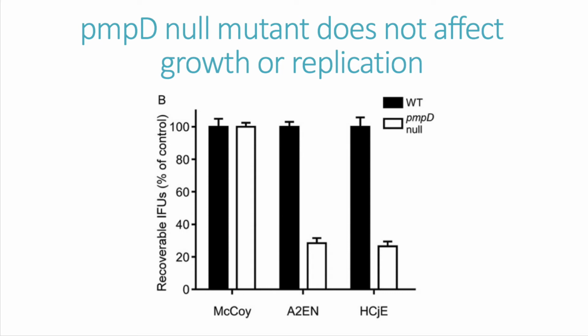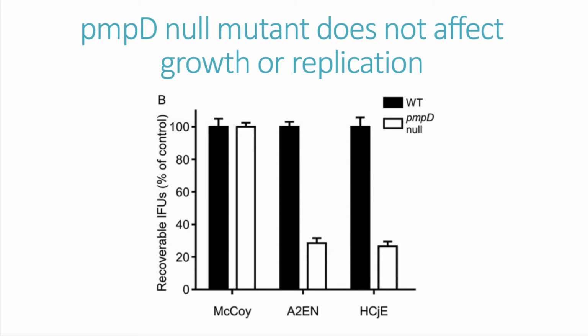Next, the authors recovered the chlamydial IFUs in McCoy cells. This means that they took the chlamydial IFUs from the initial 3 cell lines after being treated with wild-type PMPD or the PMPD null mutant and placed them onto a McCoy cells monolayer. After quantification of recovered chlamydial IFUs in McCoy cells, they graphed the following results.